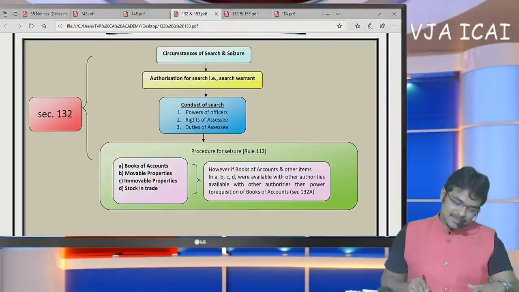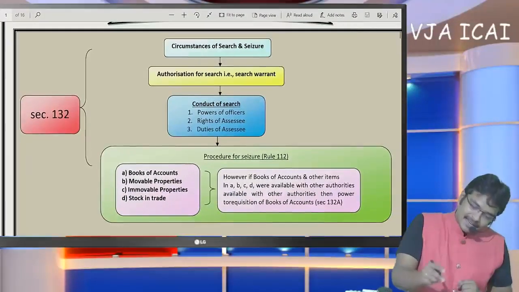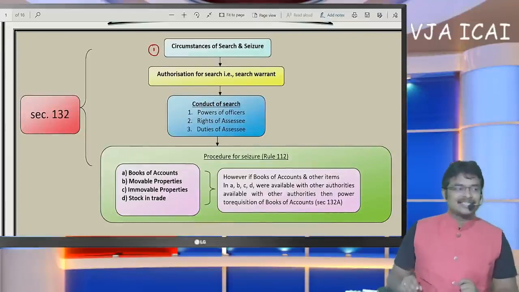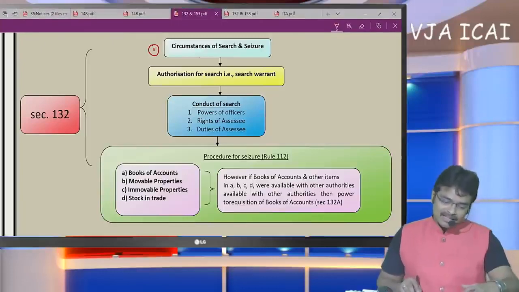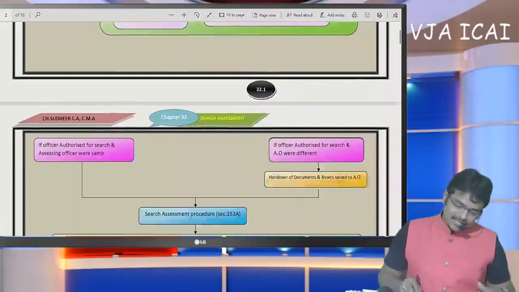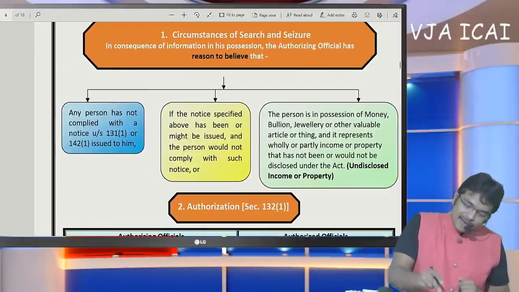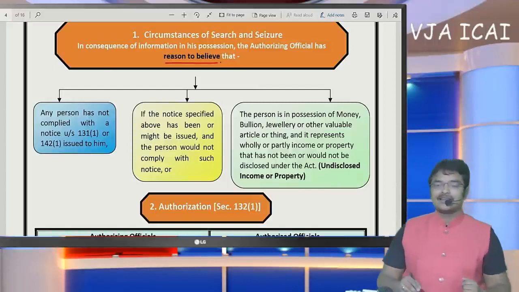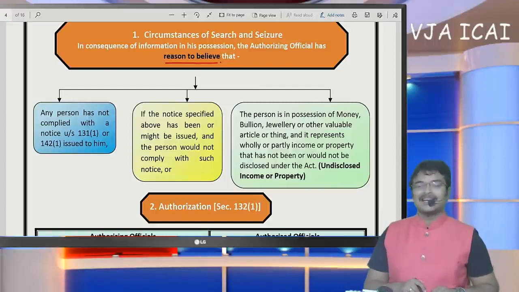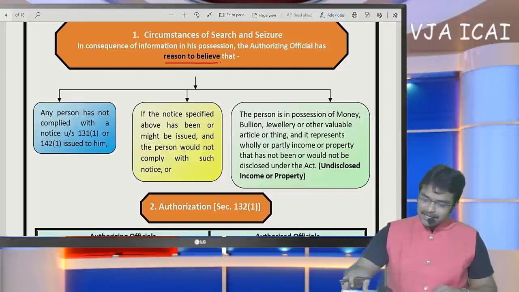Sir, in case of search assessment, first let me come to the procedure. The first question to be answered here is, what are the circumstances in which the assessing officer is going to execute search assessment? That is the first thing to be noted here. Let me clarify each aspect to you. Number 1, here also they must have reason to believe. Without any reason to believe, they cannot go for search. Reason to suspect is not the criteria. Reason to believe is the only criteria here. So when reason to believe exists, in such a case, they can go for the assessment.